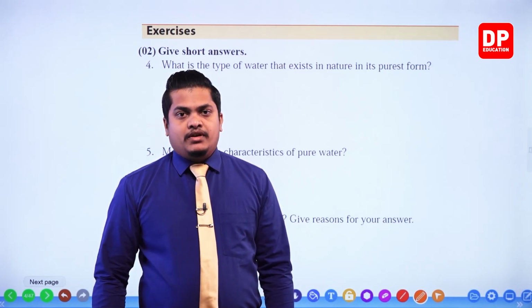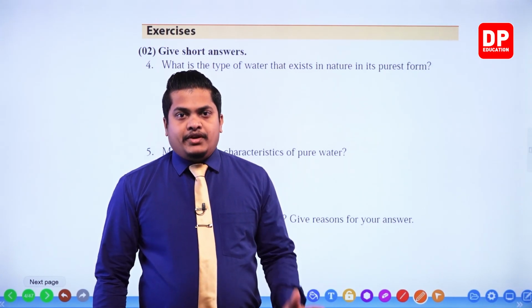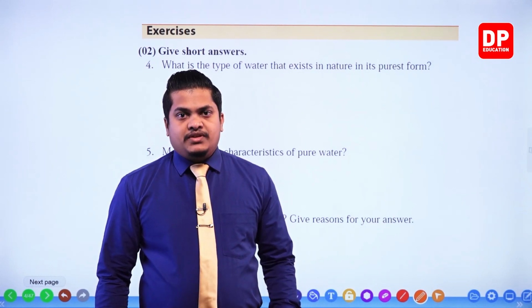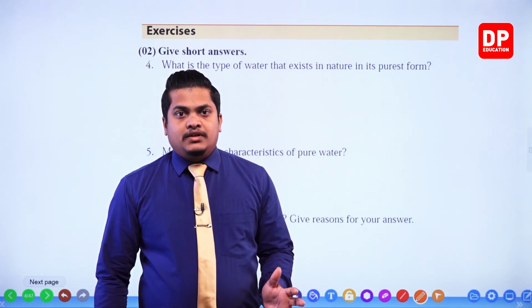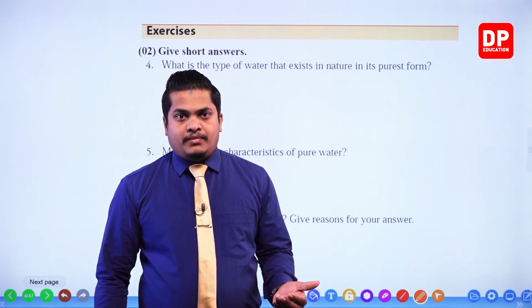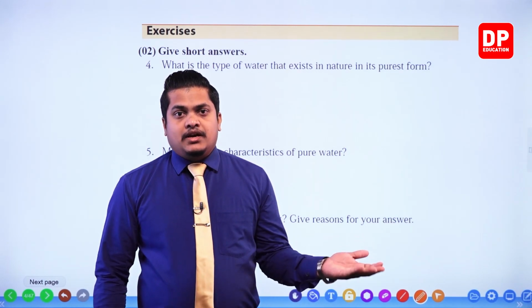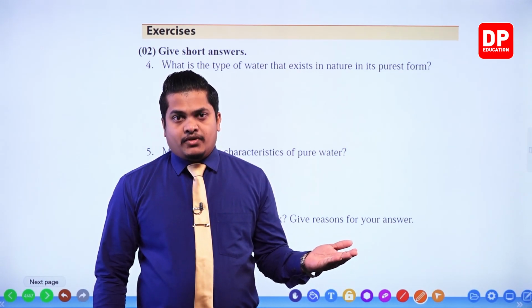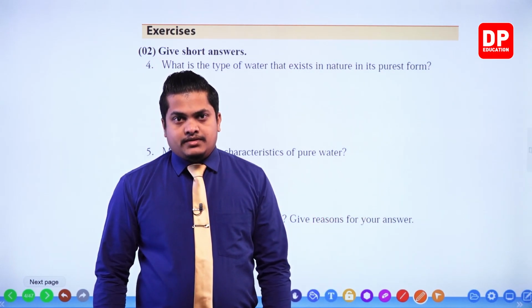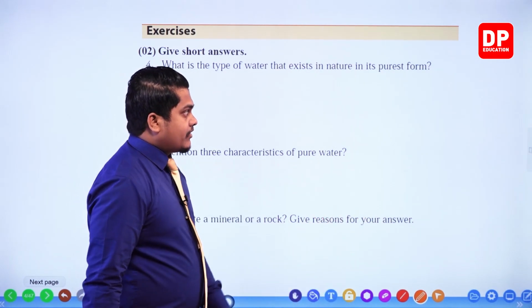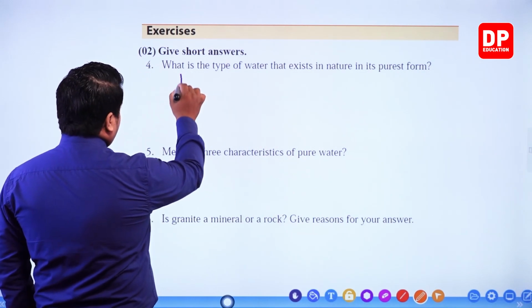However, in order to be pure, our atmosphere should be free of foreign particles and toxic substances. Okay, then we can write the answer, rainwater.